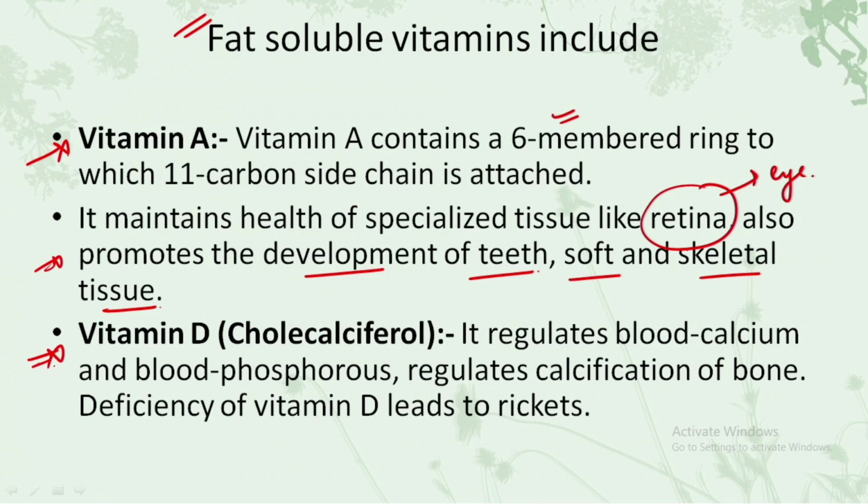After that we have vitamin D. It regulates the blood calcium and the blood phosphorus levels. It helps to regulate the calcification of the bones, deficiency of which leads to rickets. We have learnt about this in our lower classes, so you must have a good knowledge about it. The chemical name for vitamin D is cholecalciferol, so make sure you remember this.